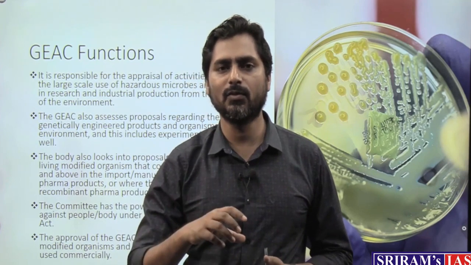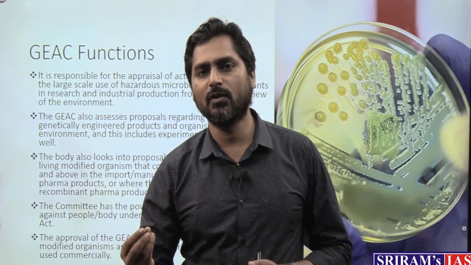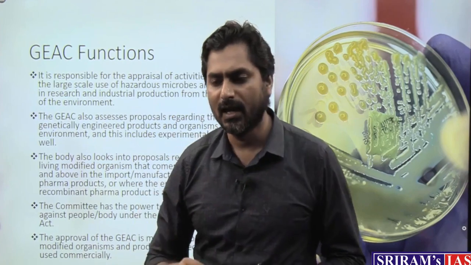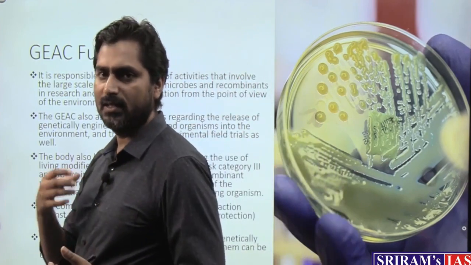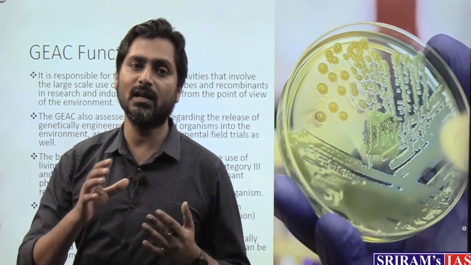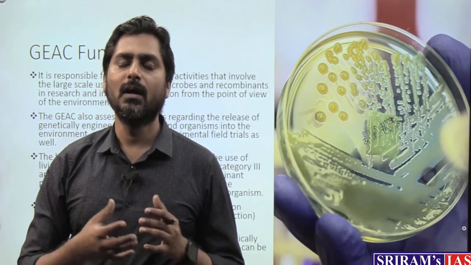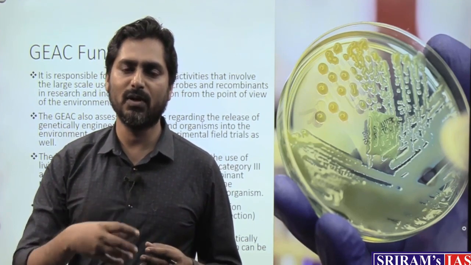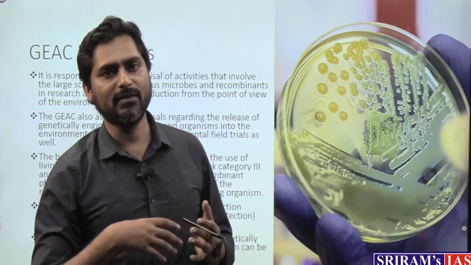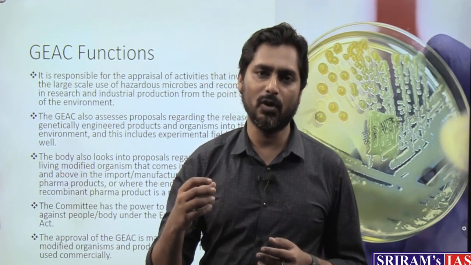They will develop a GM crop. Then they will go to GEAC and ask permission for field trials. So then GEAC would give permission for field trials. After the field trials, these technology developers would provide data to GEAC. Then GEAC will study those data and try to find out the possible impacts of this particular GM crop on human and environmental health. And after that study, it can give the final approval whether this GM crop has to be